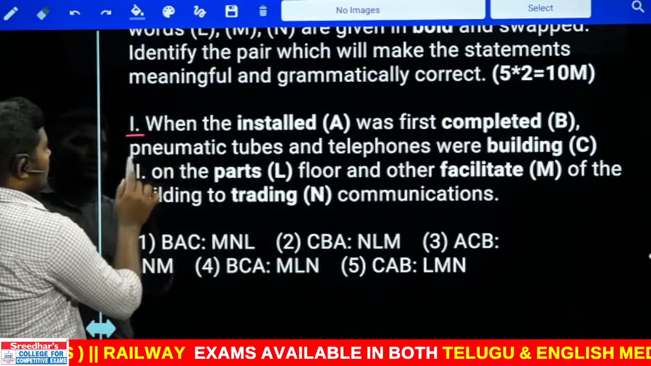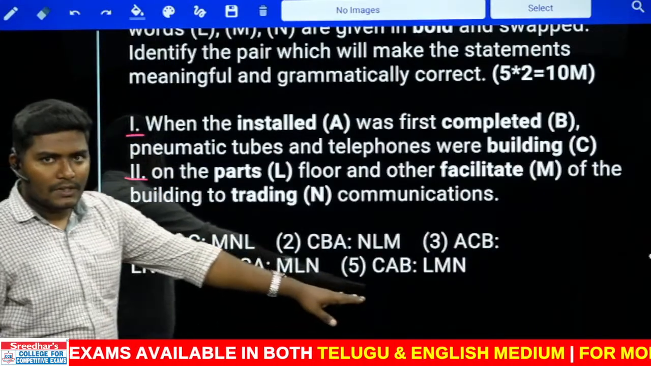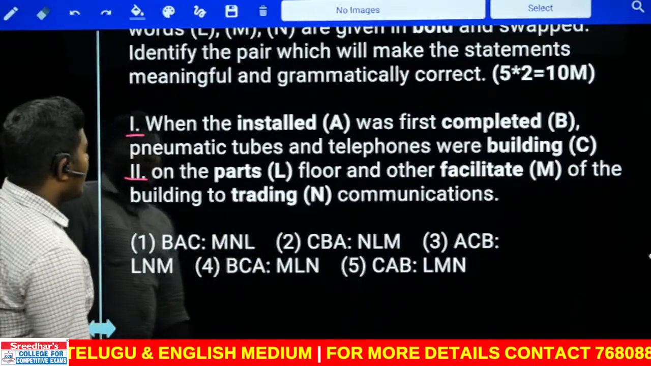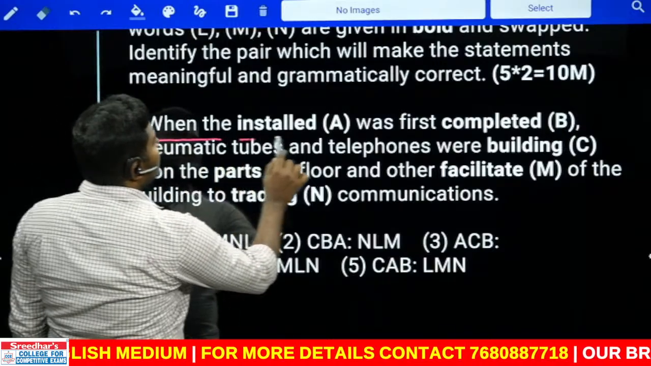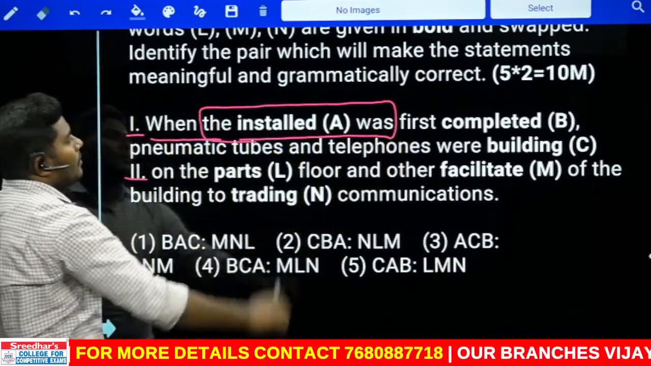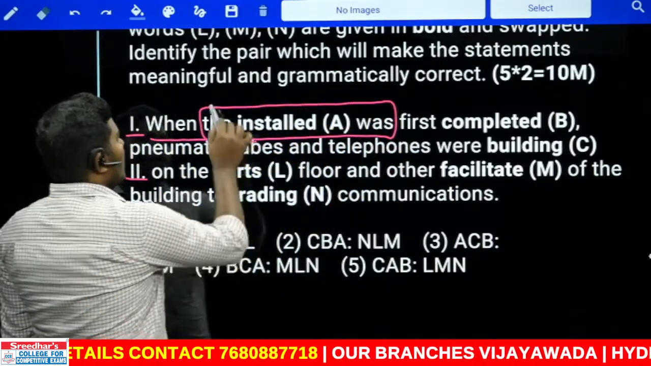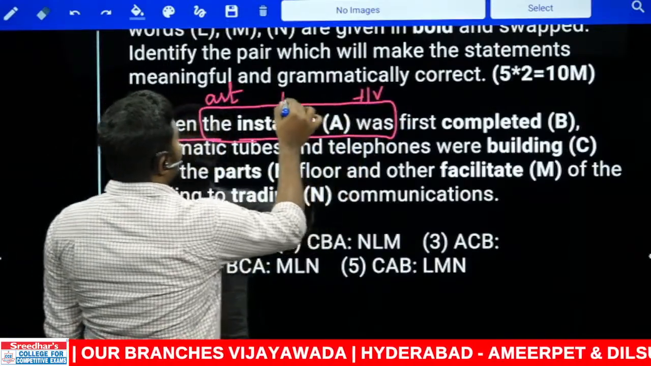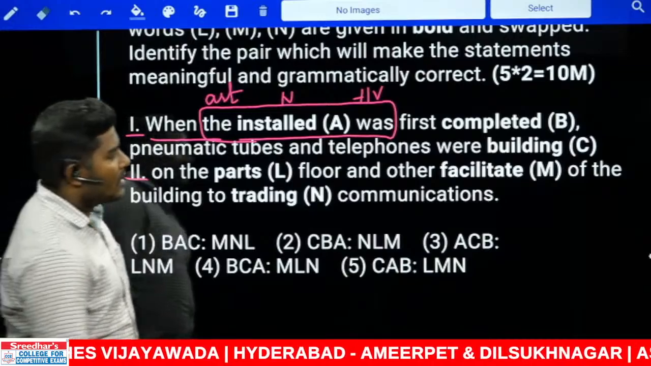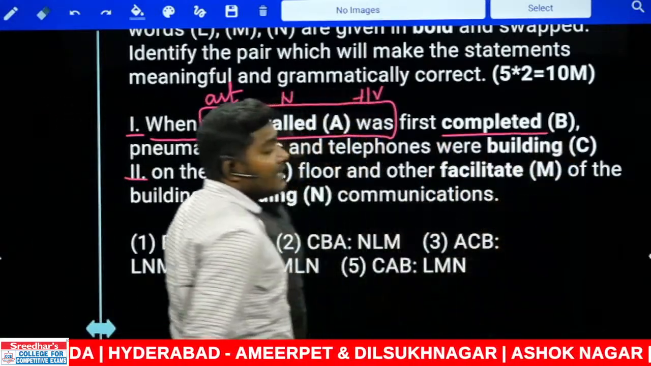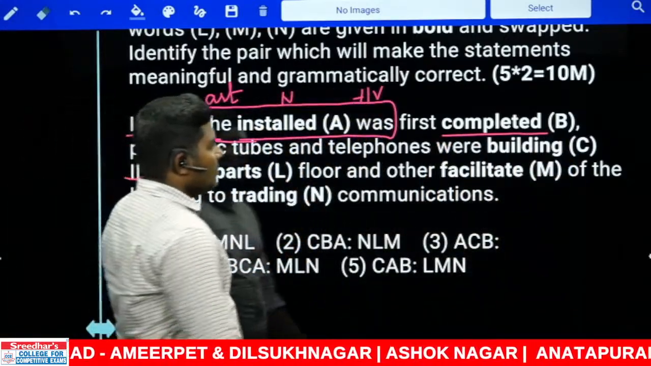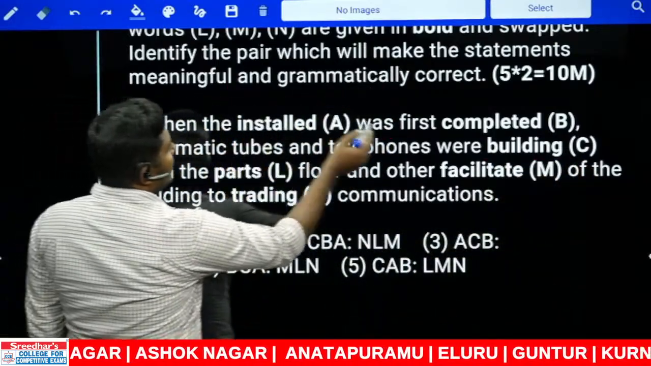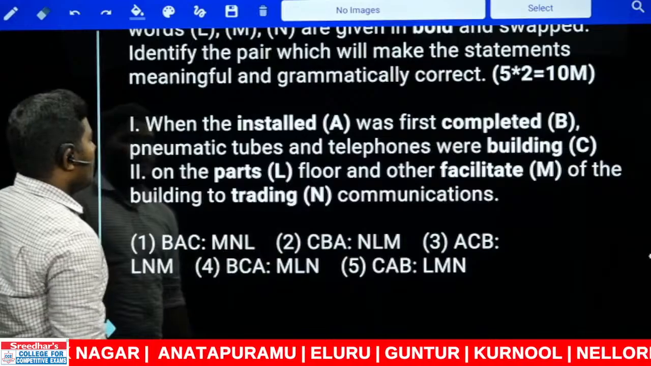There are 2 sentences given, Roman number 1 and 2. Double pair combinations are given in the options. So if you pick even one pair, you can get the answer. Look at this. "When the installed was": the is an article and was is a helping verb, and we need a noun here. Installed cannot be a noun. Completed was not possible. Another one is building. That is the only noun we can use. When the building was first completed, that is possible.